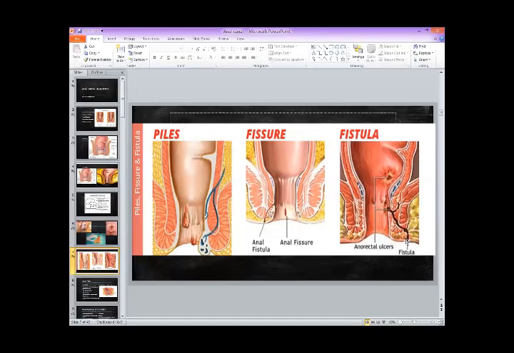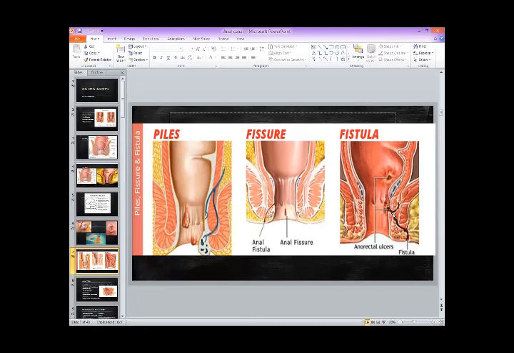One opening in this scenario is here, just outside the anal opening onto the skin. And there is this long tunnel going all the way. And the other internal opening is lying in the anal canal at the level of the dentate line, where the valves of Morgagni are. So this is called a fistula. Two openings, one external opening on the skin, an internal opening in the anal canal, and they are communicating. So this is an anal fistula.